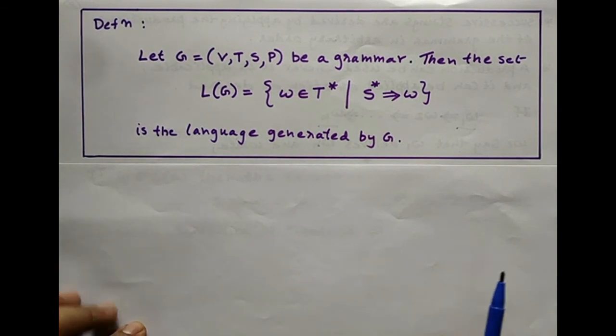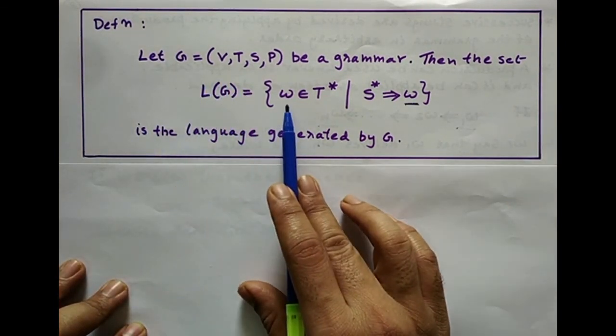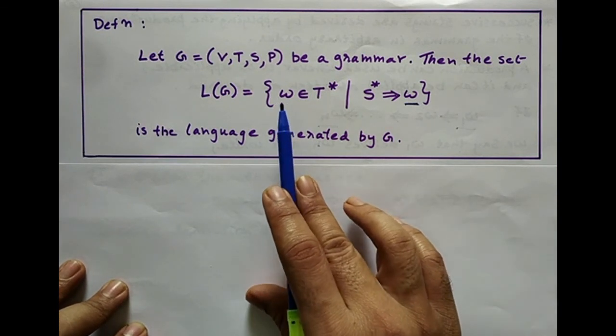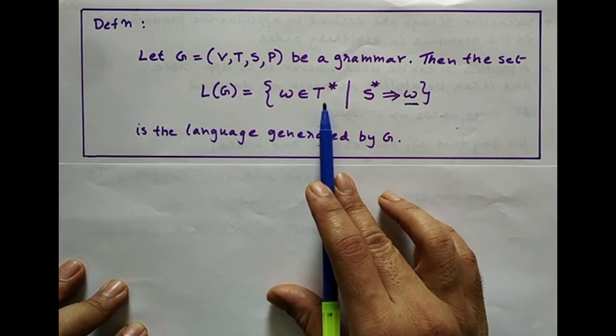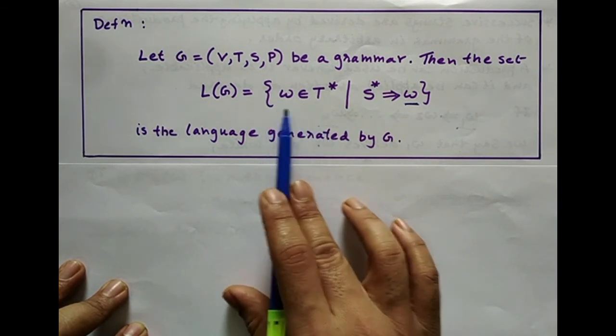Look at this definition. L(G), the language generated by G, contains strings w such that the string is formed from the set of terminals, and that is how the string is generated.